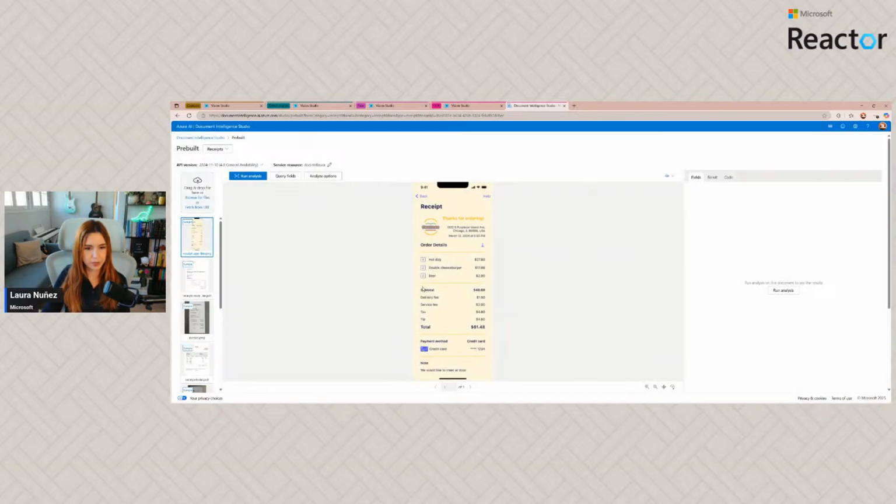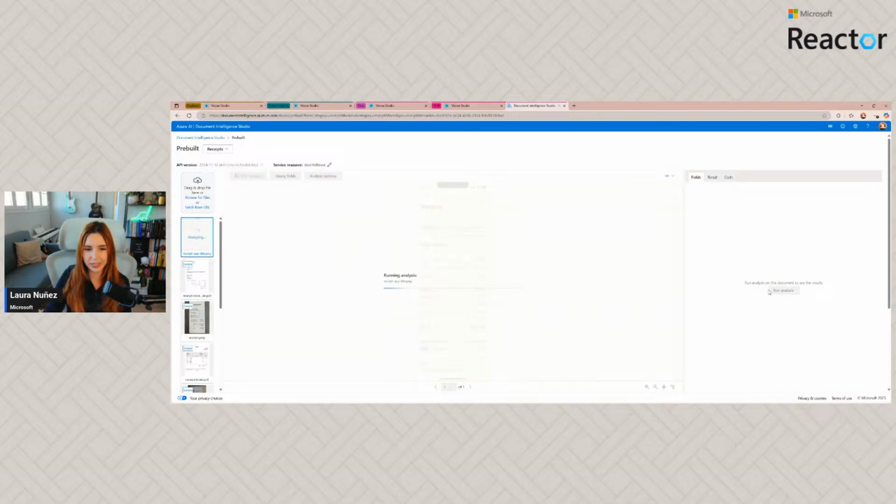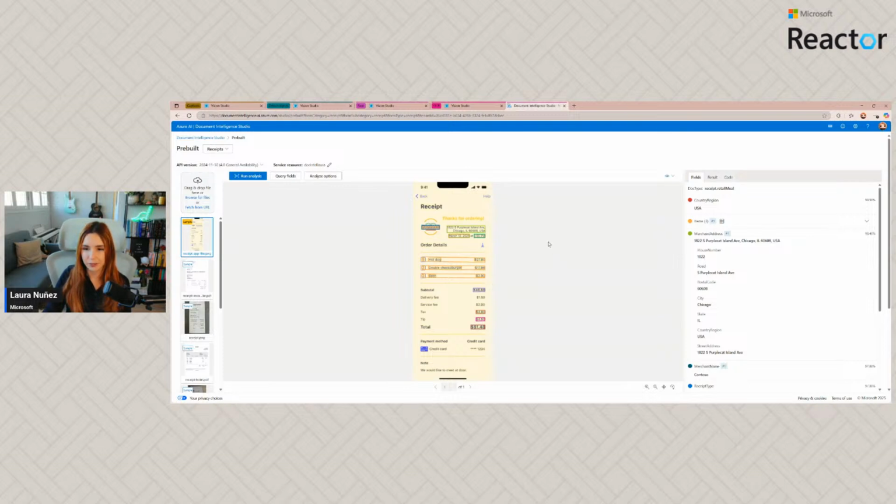So we have a receipt. We bought here apparently a hot dog, a double cheeseburger, and a beer. If we run the analysis, we have, well, that this is the name of the merchant. This is the quantity of the hot dog item description. This is the quantity of the double cheeseburger. This is the quantity of the beer. This is the subtotal. These are the taxes, the tip, and the total.